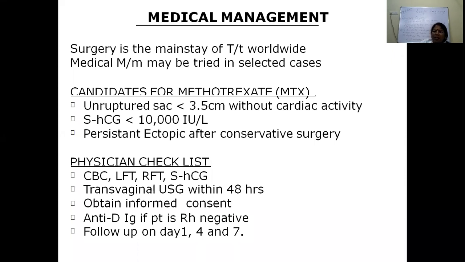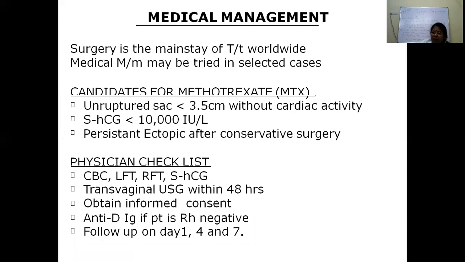There is also a persistent ectopic after conservative surgery. If we have done salpingostomy and there is a persistent ectopic, there also we can go for medical management. Before going for medical management, the checklist we should do is a complete blood count, renal function test, liver function test, and serum beta HCG levels, very important.